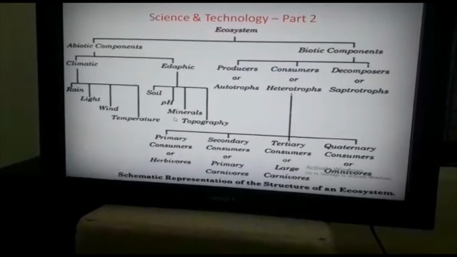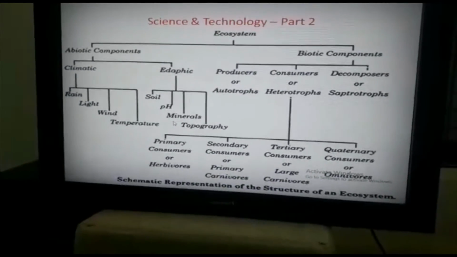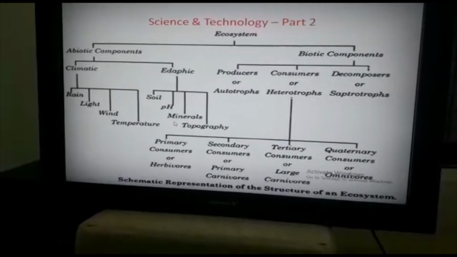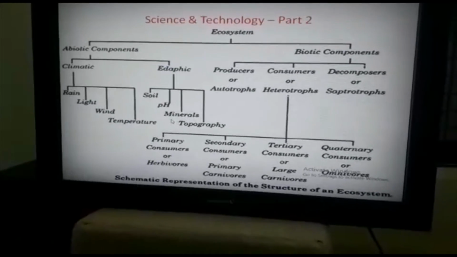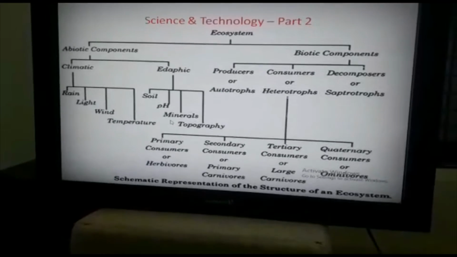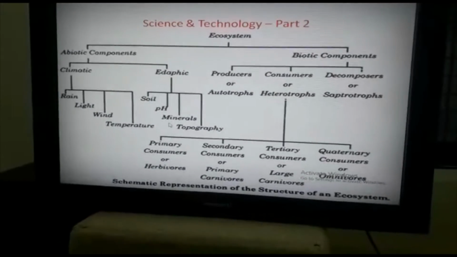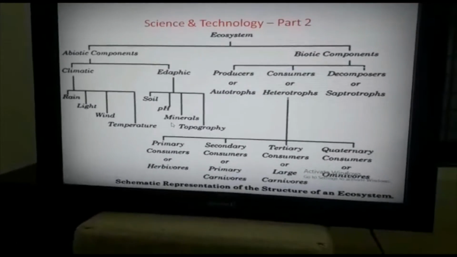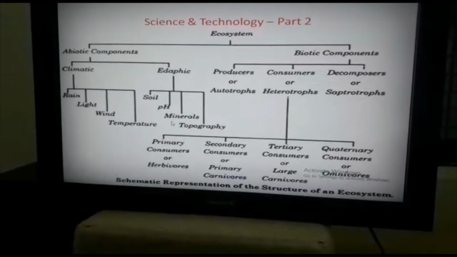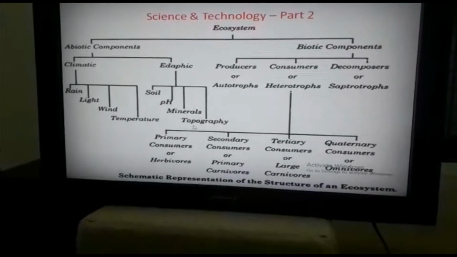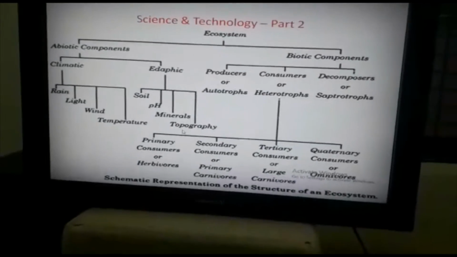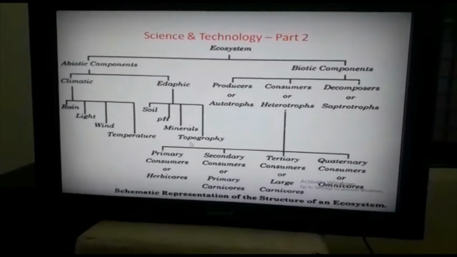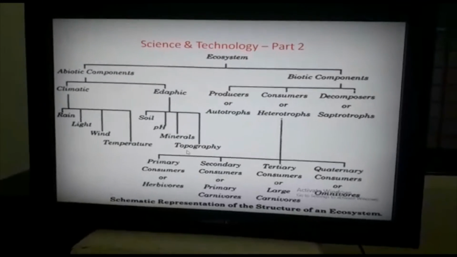A mineral is an element or chemical compound that is normally crystalline and that has been formed as a result of a geological process. Minerals are naturally occurring inorganic substances with definite chemical composition and physical properties. Next is topography. The physical characteristics of an area of land, especially the position of its rivers, mountains, etc.